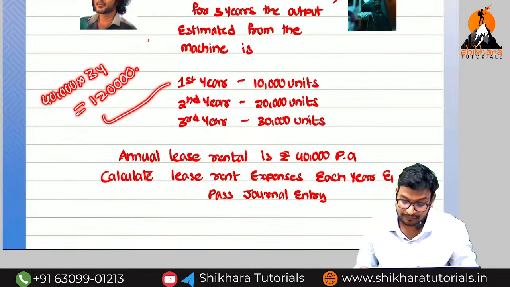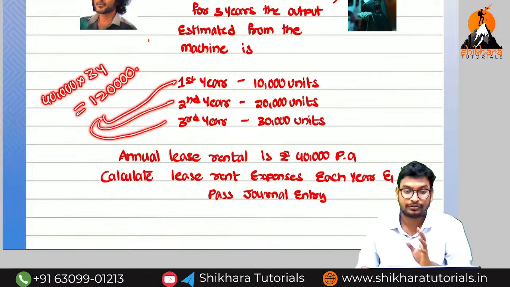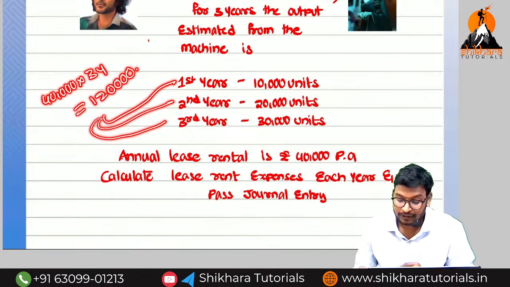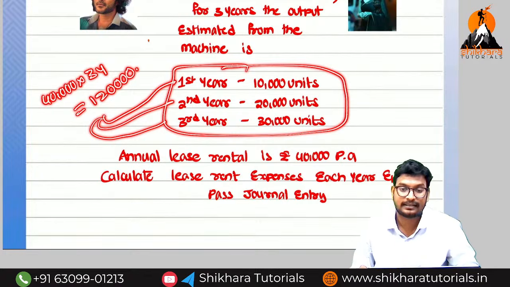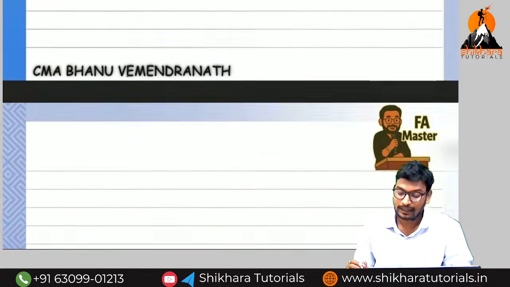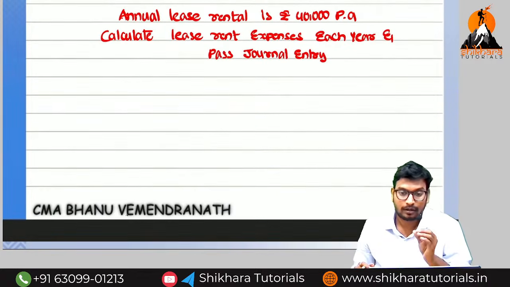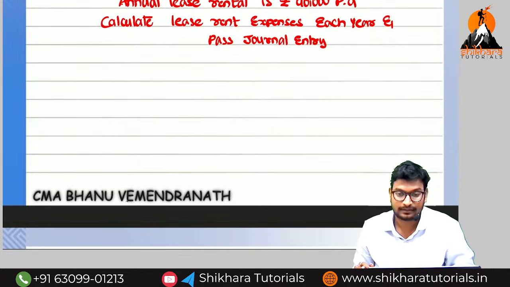We have to compare with this output, because here we have the base of output. So this is the special case they may ask in the examination. Now, how will we do it? I will say the amount of rent we need to derive for each year. Entries you need to pass. I know you know how to pass the entries.